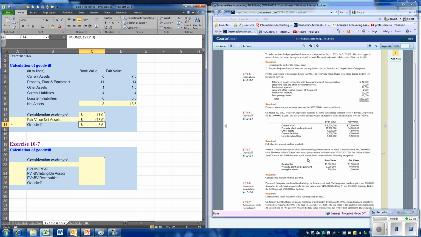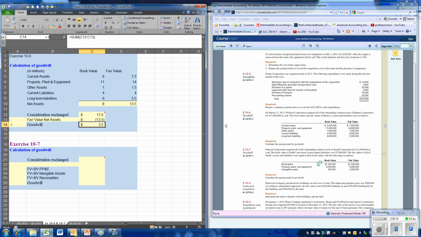The fair value of all the assets and liabilities are equal to book value except for these three classifications. So this is a little trickier in that they don't give us the book and fair value for each. We are going to have to make adjustments to determine the difference between book value and fair value on the information given.